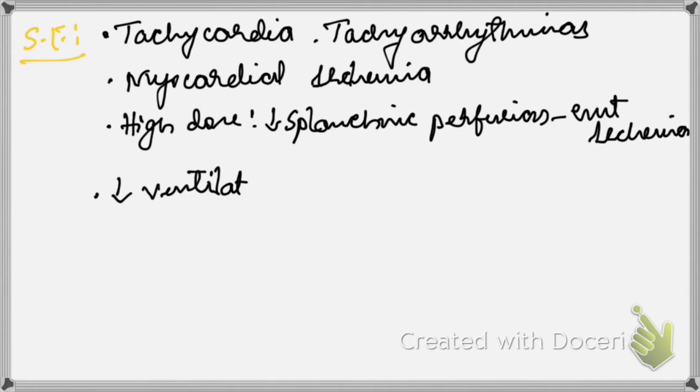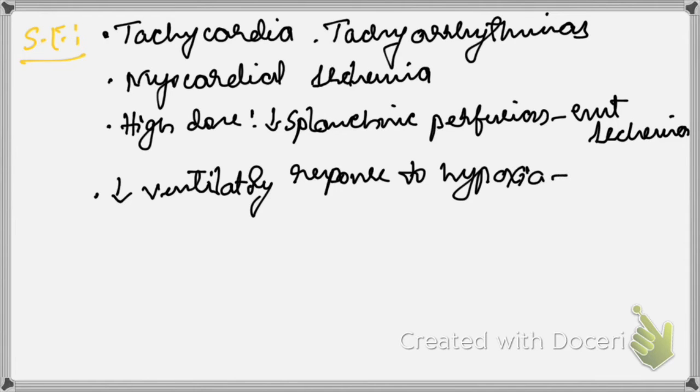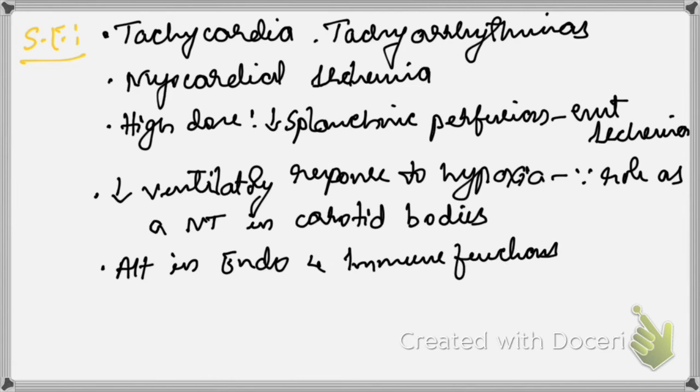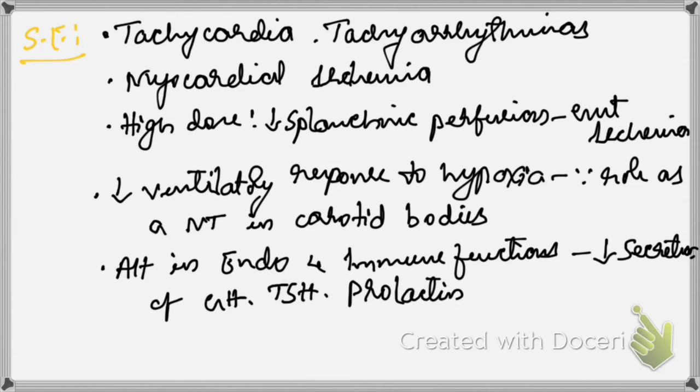Then it decreases the ventilatory response to hypoxemia. Why? Because this catecholamine, as I said before, has a role as a neurotransmitter in the carotid bodies. This is one thing you need to remember. And also it leads to alterations in the endocrine and immune functions. It leads to decreased secretion of growth hormone, TSH and prolactin. So these are the side effects that must be remembered.